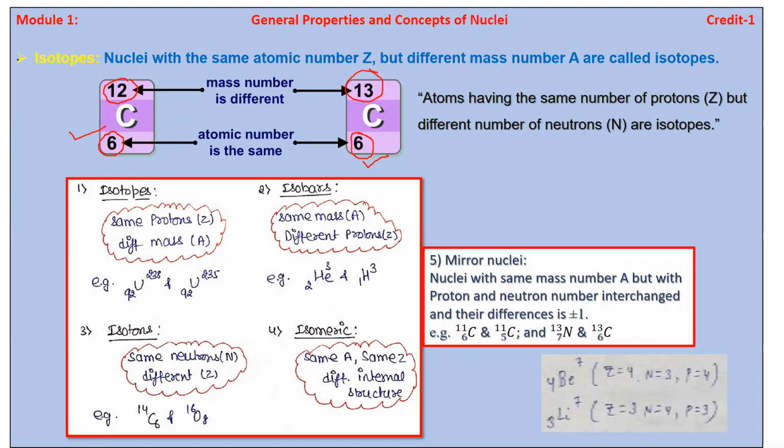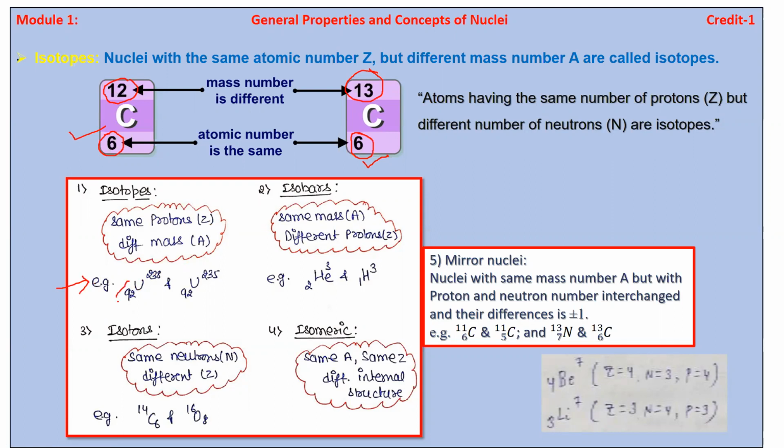In a single element, in a single atom, there are the same number of protons but different mass number. Okay, same number of protons, atomic number or protons are similar. And how can we distinguish an isotope? We can distinguish that an isotope is nothing but the same number of protons. Look here. We have also taken one more example, uranium.